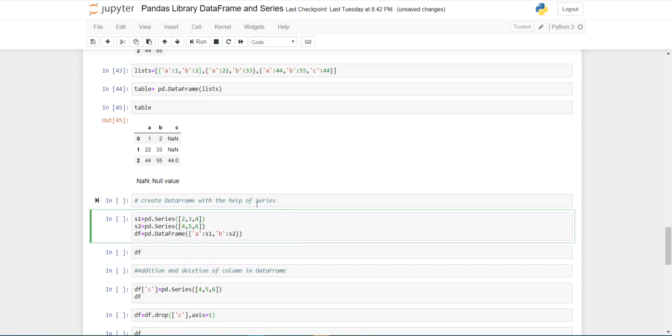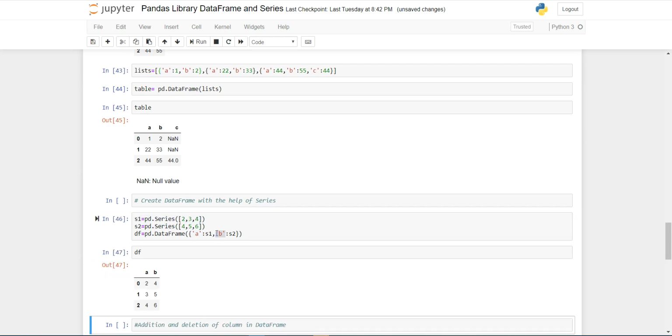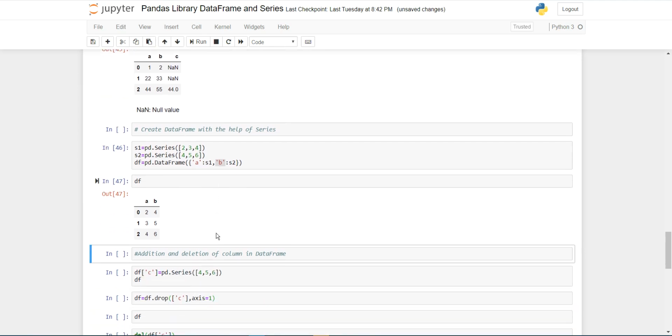Now create a data frame with the help of series. So here I created two series, pd.Series S1 and S2. Now I am passing these two series with column name A and column name B. So with the help of series we can also create a data frame.